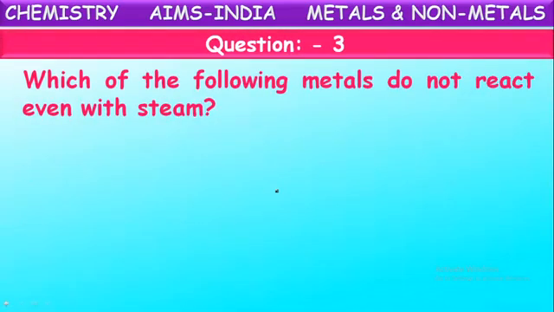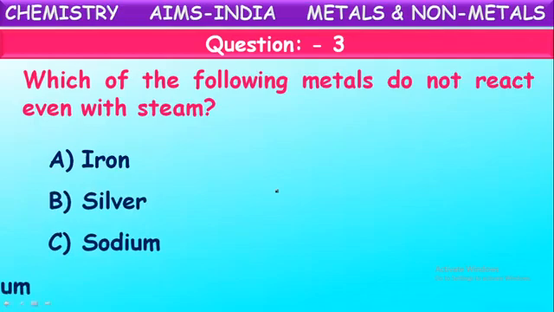Which of the following metals do not react even with steam? See the options: iron, silver, sodium, calcium. Which metal does not react here?